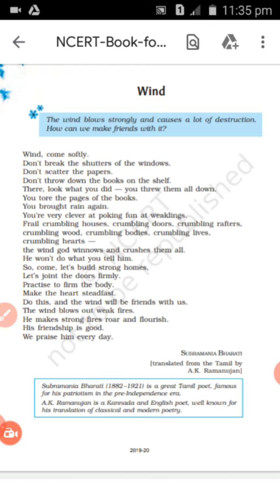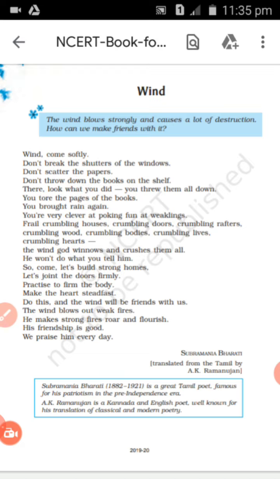Anaphora. You can write down the spelling here. Now what is anaphora? Anaphora is when a particular word is repeated in the beginning of two or more consecutive lines.